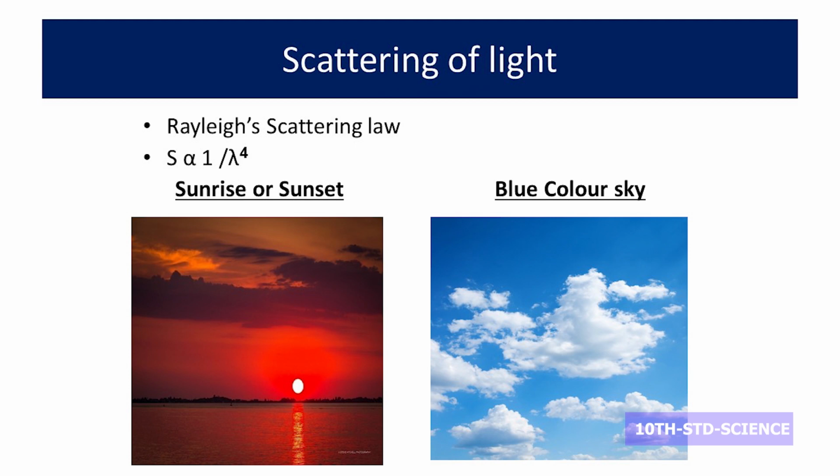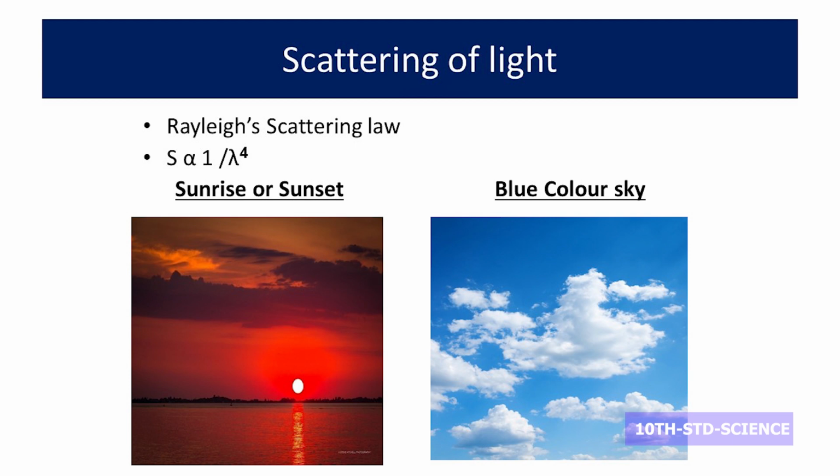Rayleigh's scattering is scattering of light by atoms or molecules. Rayleigh's scattering law can be asked in a 2 marks question. Before going into this law, we can see the formula: S is inversely proportional to lambda power 4. That formula we should put in our mind. S is the amount of scattered light and lambda is the wavelength. Generally while we read the formula, we say lambda power 4. When we put that in words, we say 4th power of the wavelength. So from the formula we can state the law.